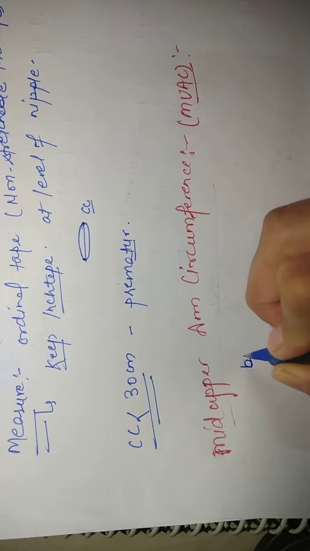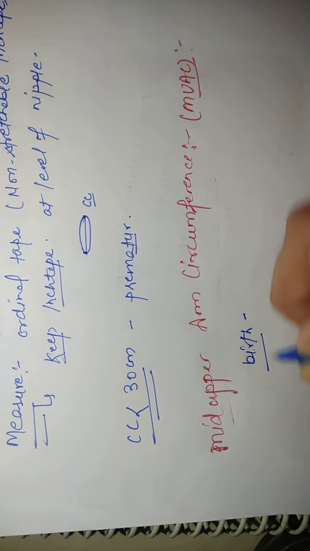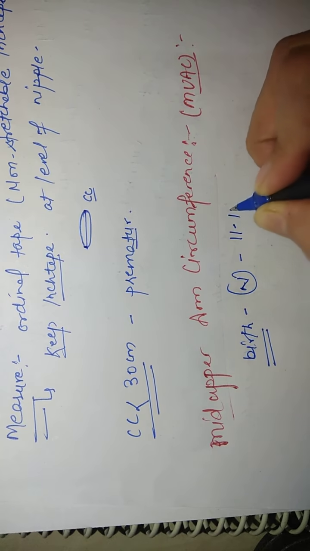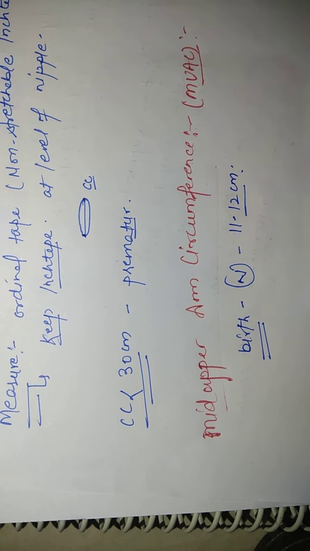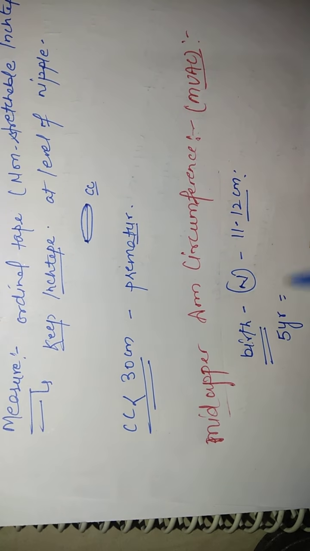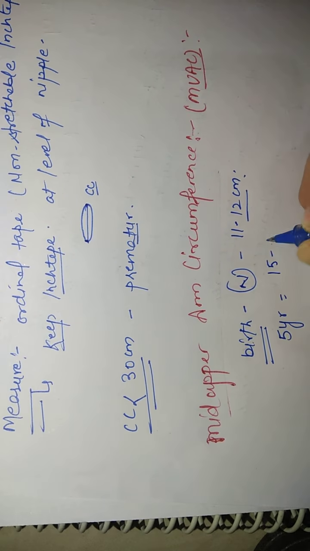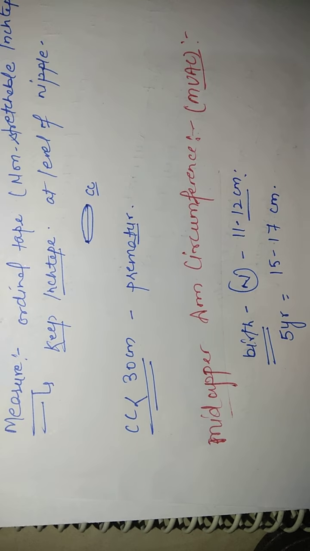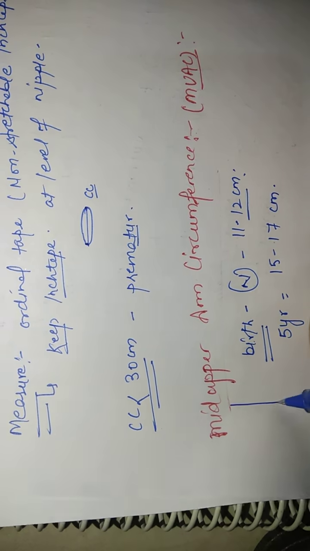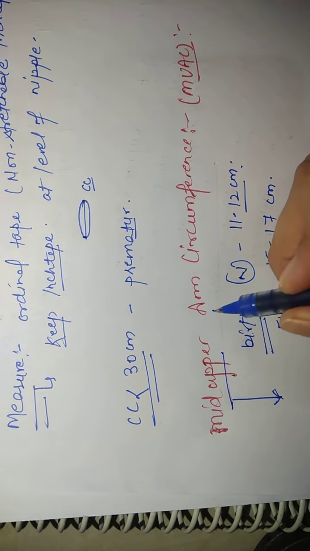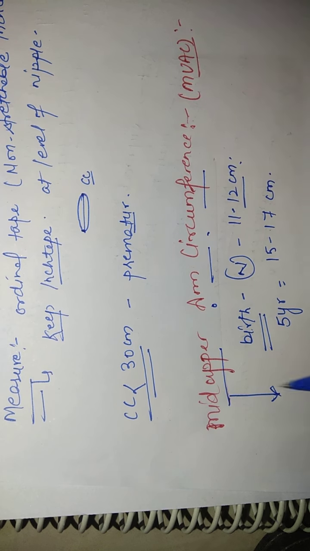So at birth, what is the normal mid-upper arm circumference? Normal is 11 to 12 centimeter. At the time of birth, the mid-upper arm circumference is 11 to 12 centimeter. At 5 years of age, mid-upper arm circumference is 15 to 17 centimeter.